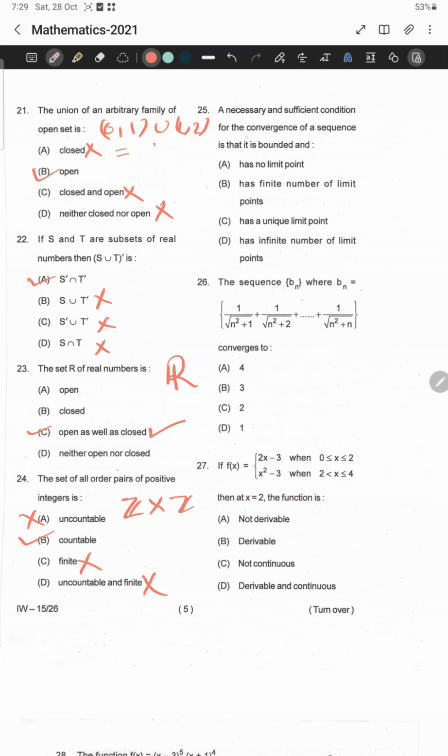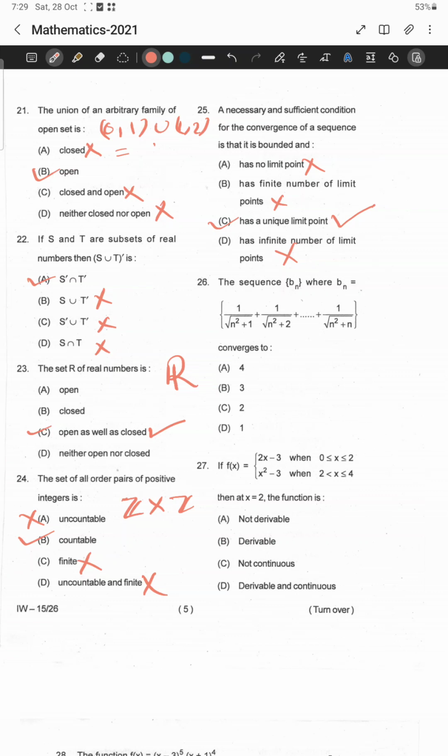A necessary and sufficient condition for the convergence of a sequence is that it is bounded, and if a sequence is convergent, then we know that the limit of the sequence is unique. So it should have a unique limit point. Has no limit point is false. Has a finite number of limit points is also false. Has a unique limit point is necessary. So option C is true. Has an infinite number of limit points is also false. Okay, let us move to question number 26.